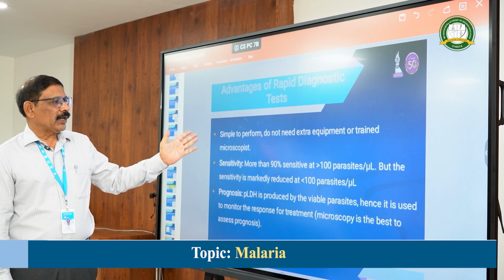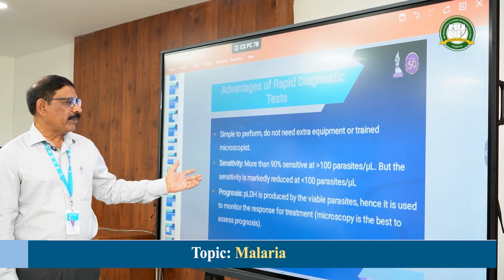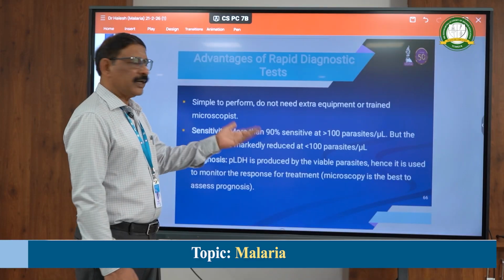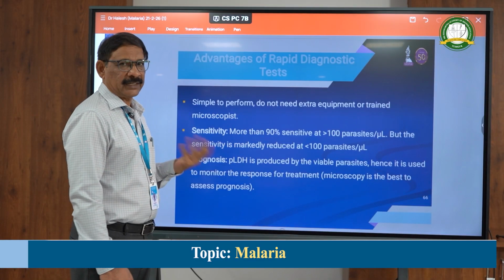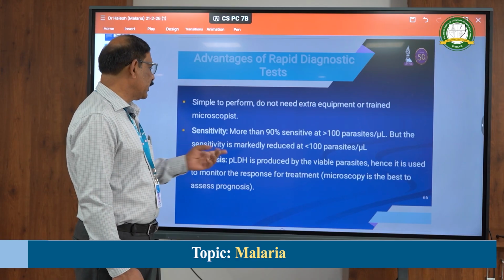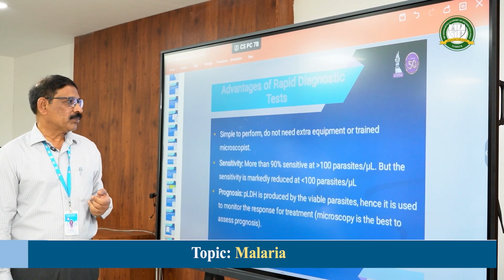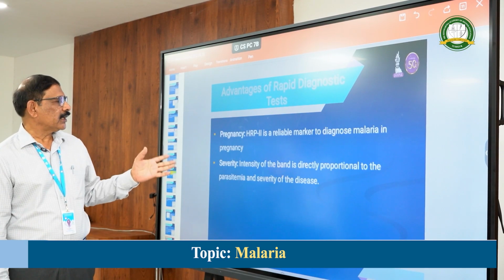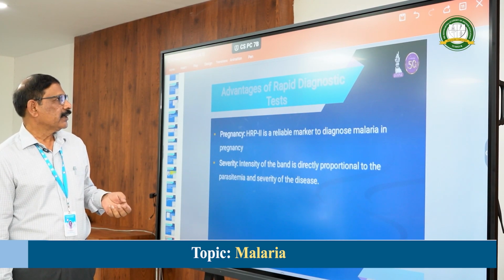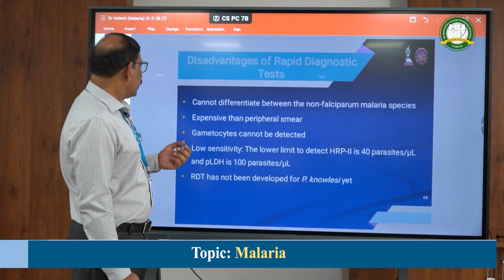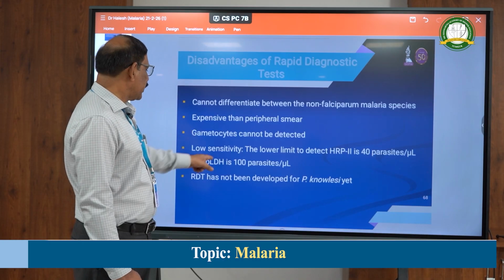So, they are very simple, anywhere you can detect, only the drawback is sensitivity. It requires more than 100 parasites in case of LDH detection and more than 40 parasites in case of histidine rich protein detection. That is the drawback of that, otherwise easy and convenient.